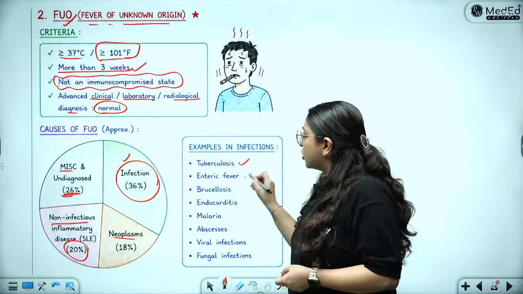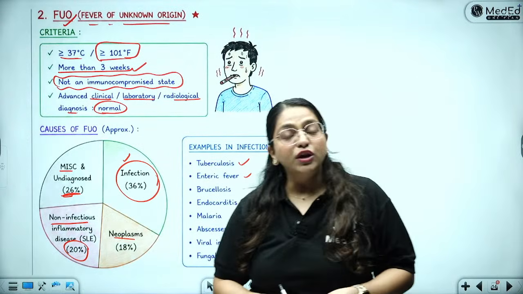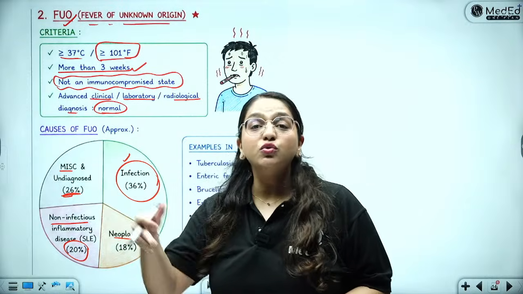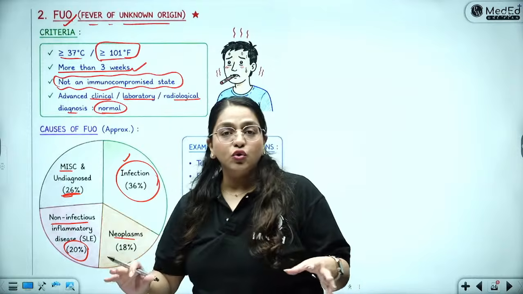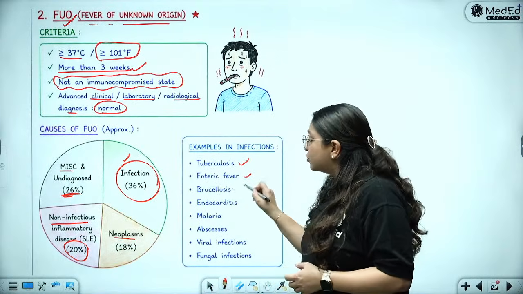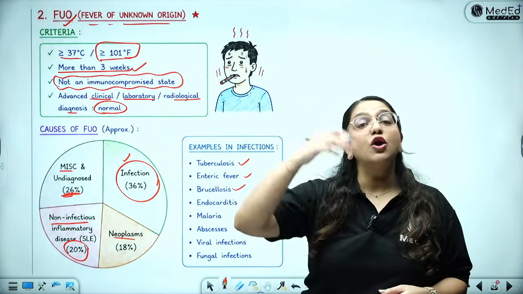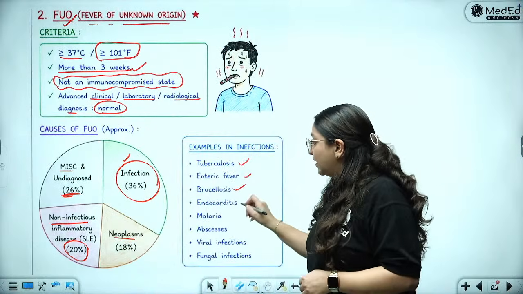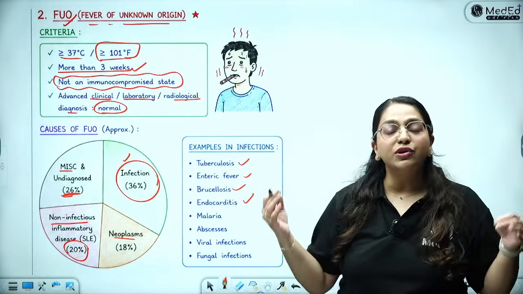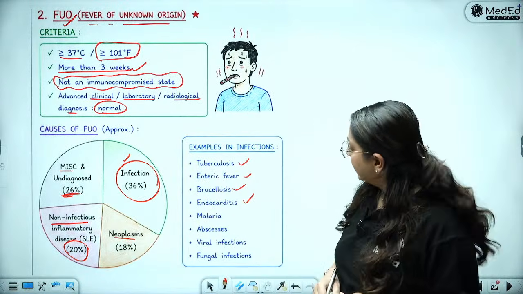Enteric fever, which is caused by typhoid, because people tend to ignore the Basu rule. So they don't get blood cultures done, and in the first week, there is no antibodies produced. Brucellosis, because the culture takes a lot of time, 21 days. We are going to read brucellosis today as well. Endocarditis, because nobody cares about trying to figure out the Jones criteria.